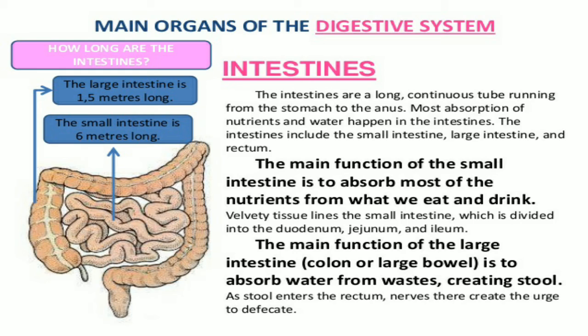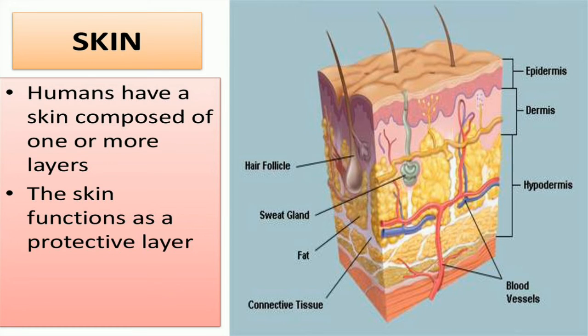The intestines include the small intestine, the large intestine, and the rectum. The main function of the small intestine is to absorb most of the nutrients from what we eat and drink, and the main function of the large intestine is to absorb water from the waste, creating stool. So children, you all understand about the digestive system.